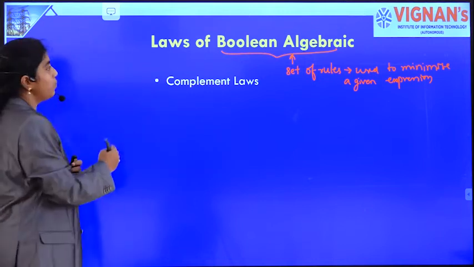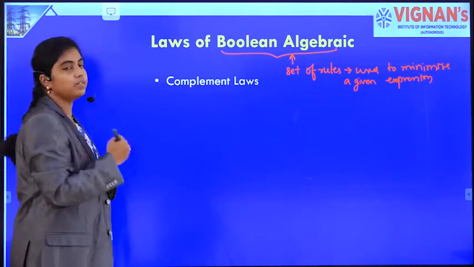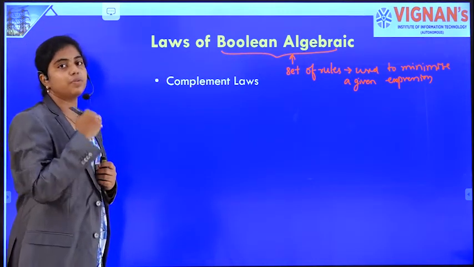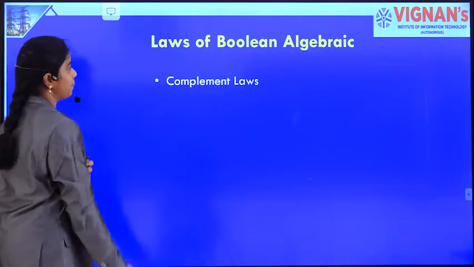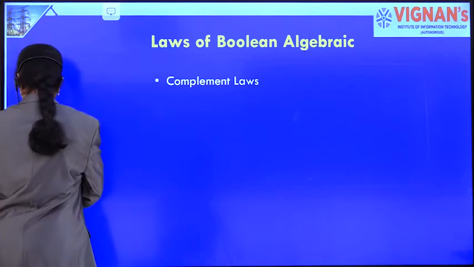Now we'll move on to the laws one by one and then we'll go to minimize the Boolean expression. So coming to the first law, that is complement law.